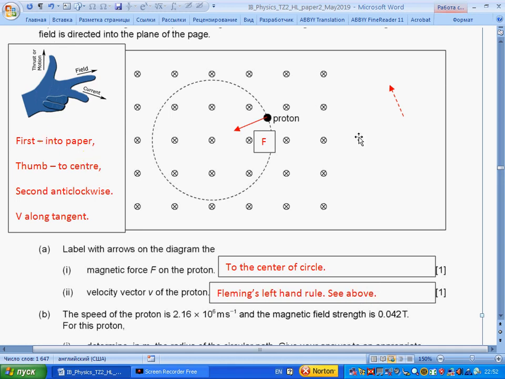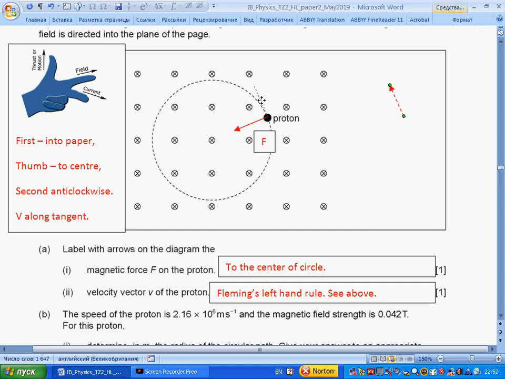Fold all fingers, point the first finger, the field, into the paper. Rotate your palm until the open thumb points to the center. The open second finger shows anti-clockwise, and along the tangent.